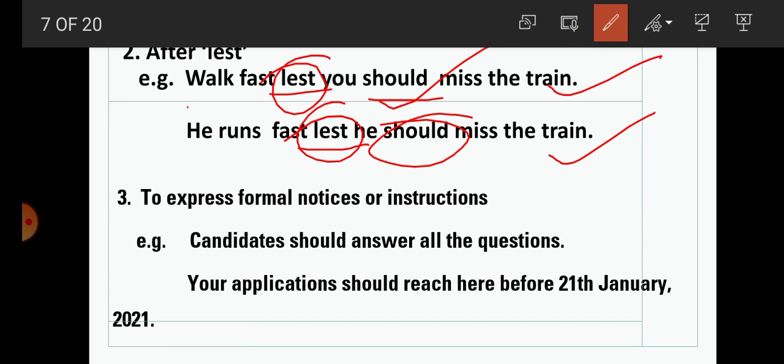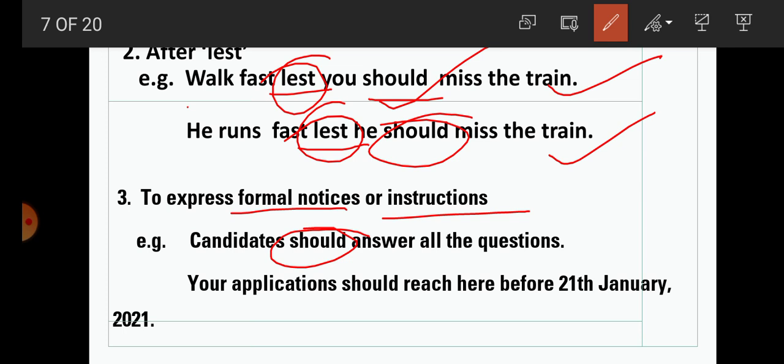Now next one, to express formal notice or instruction, what do we use? Should. For example, candidates should answer all the questions. What is this, students? This is a type of formal notice or instruction to all the candidates.